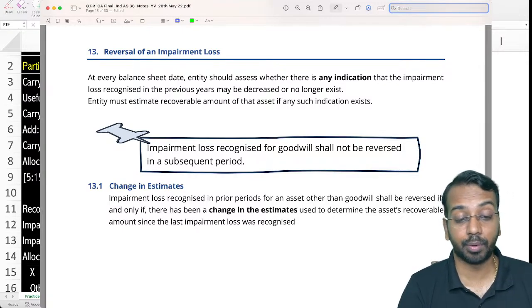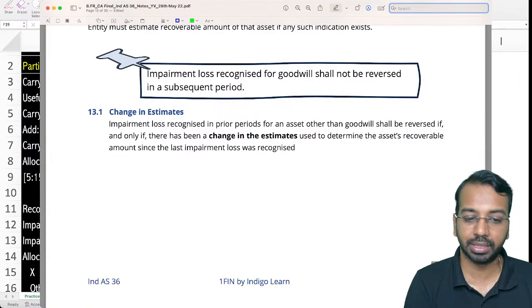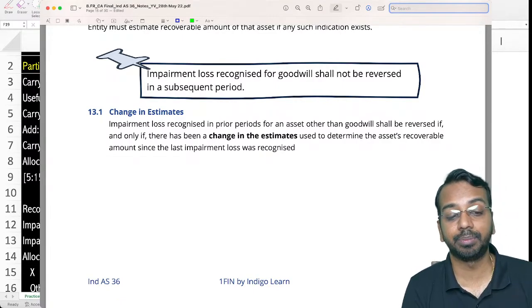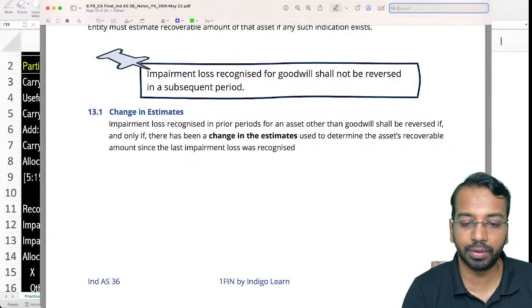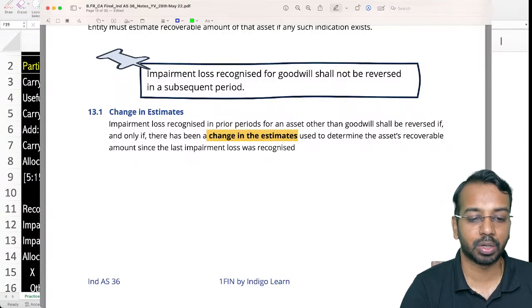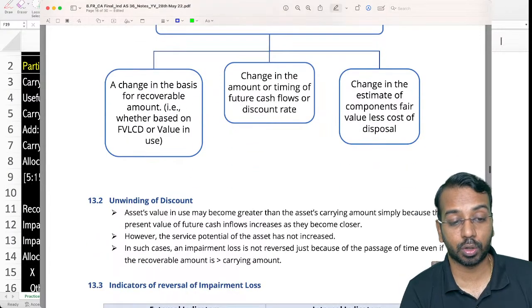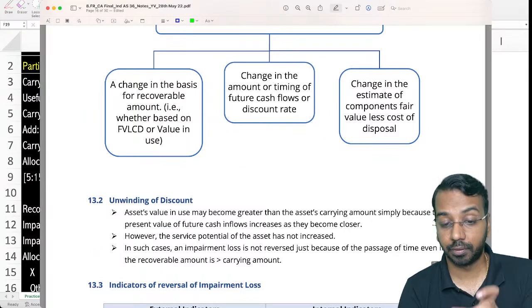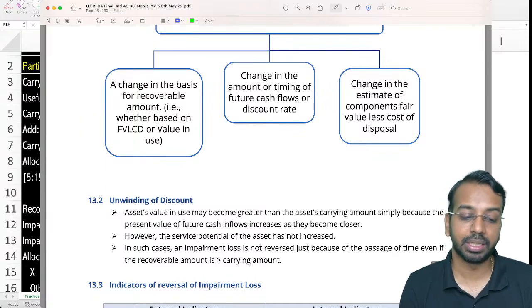And one very important thing, goodwill related impairment shall not be reversed. So even if there is a reversal in the recoverable amount, goodwill related impairment will not be reversed. So impairment loss recognized in prior periods other than goodwill shall be reversed if and only if there has been a change in the estimates used to determine the asset's recoverable amount since the last impairment loss was recognized. So the change could have been fair value less cost to sell that has improved, or the timing of the cash flow that has changed, or the fair value component, whatever you have estimated, that has changed. Based on that we will reverse the impairment.